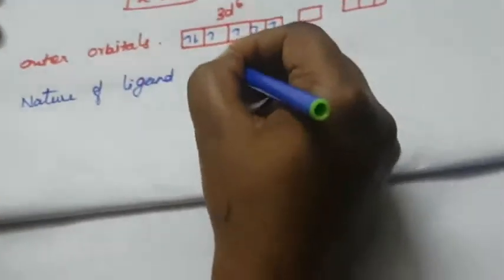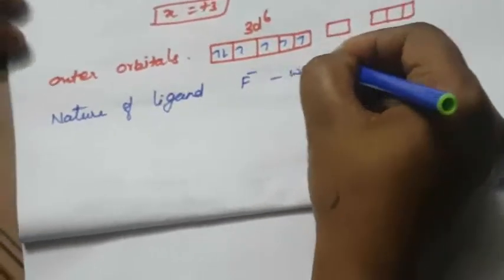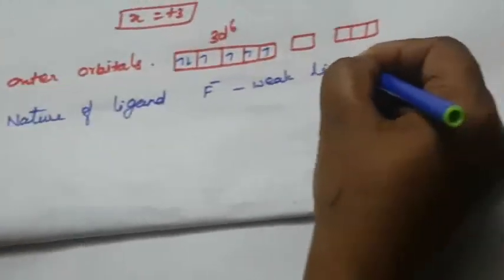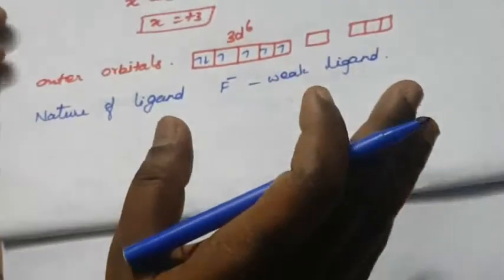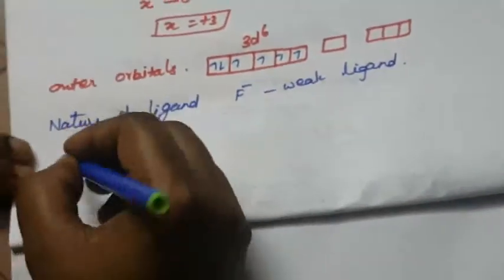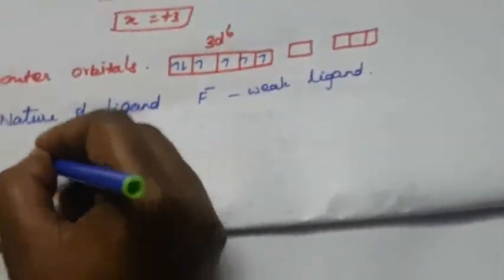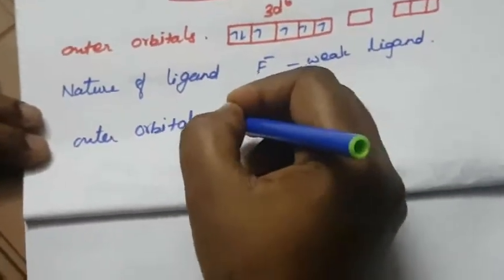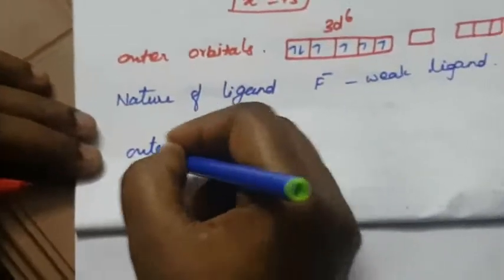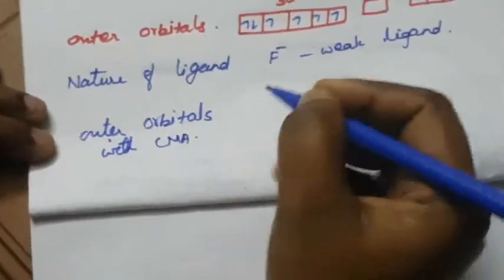F minus is a weak ligand. Okay, weak ligand, so no pairing will occur. So as there is no pairing of the 3d electrons in the metal, next we write the outer orbitals in the presence of ligand, the orbitals with the central metal atom. What will happen?